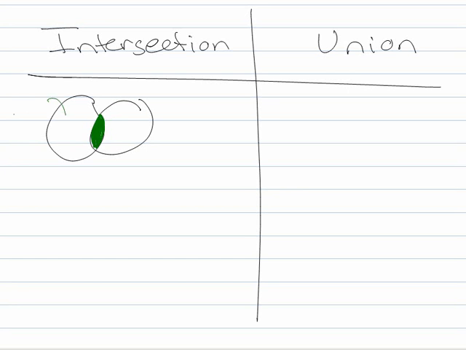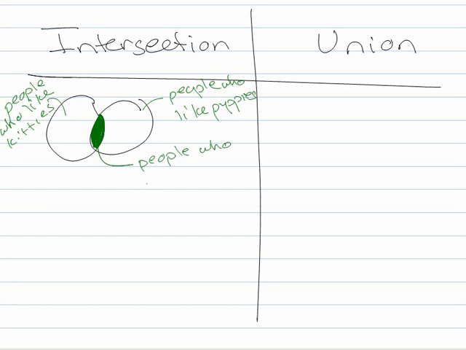So if these are all people who like kitties, and these are all people who like puppies, then how would you describe the people in here? People who like both, people who like kitties and puppies, right?